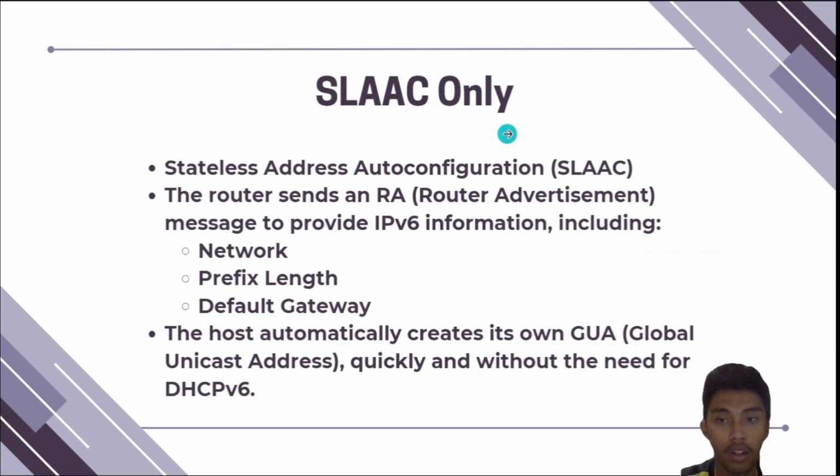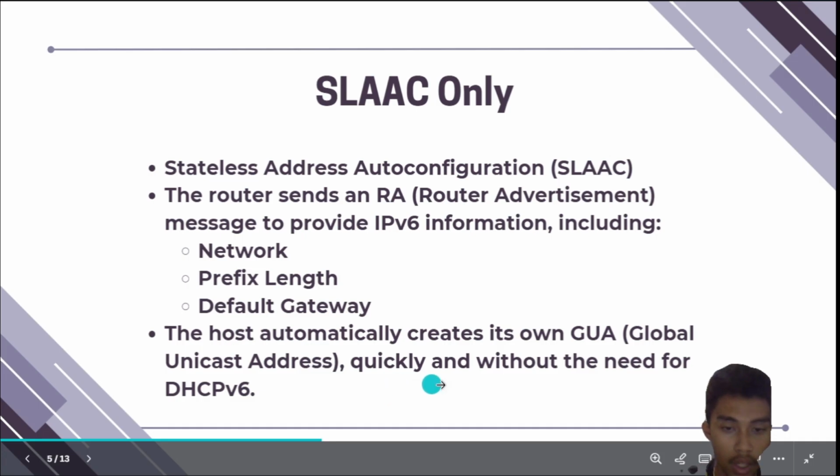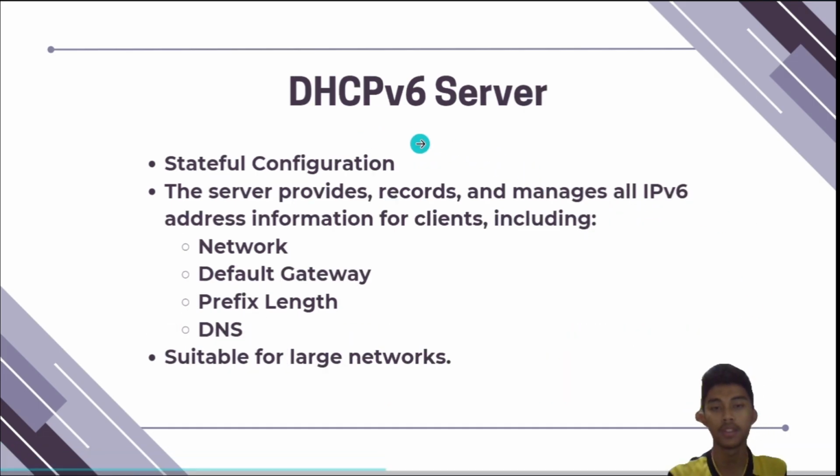Next is SLAAC only. SLAAC only is stateless address autoconfiguration, and then the router sends an RA or router advertisement message to provide IPv6 information, including the first is network, the second is prefix and length, the last is default gateway. Now, for SLAAC only, the host automatically creates its own GUA or global unique address quickly and without the need for DHCPv6.